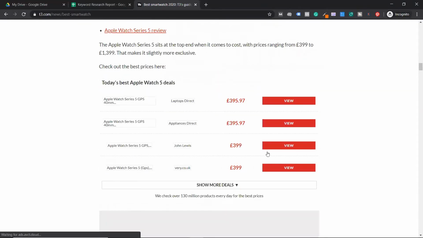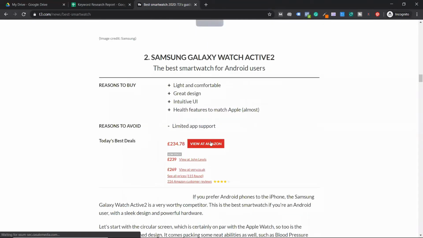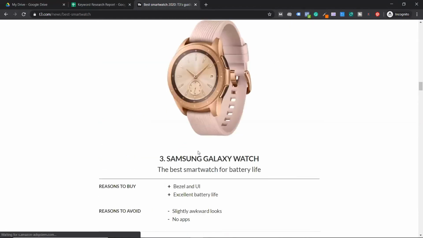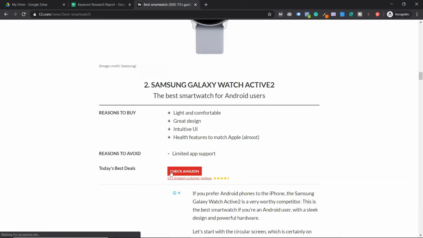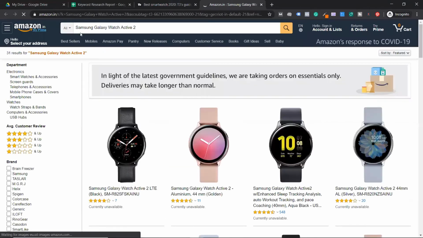Can you see there are links here? These are actually affiliate links, but these are also external links. Can you see View at Amazon? Maybe they removed the link. Yeah, sorry, this option was Check on Amazon. If I click on Check on Amazon, what happens? You're leaving the website t3.com, and now you went to a different website called amazon.in. The good thing is it's an affiliate link, which means you get paid for this link.